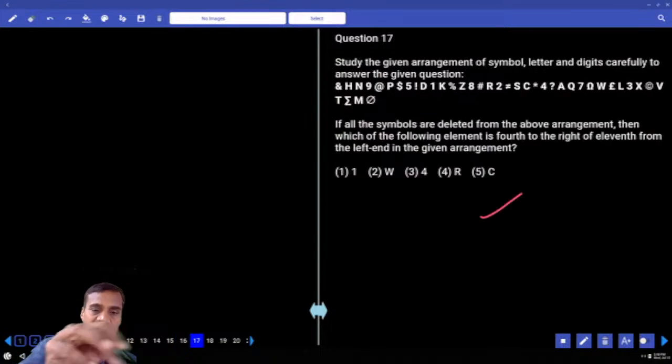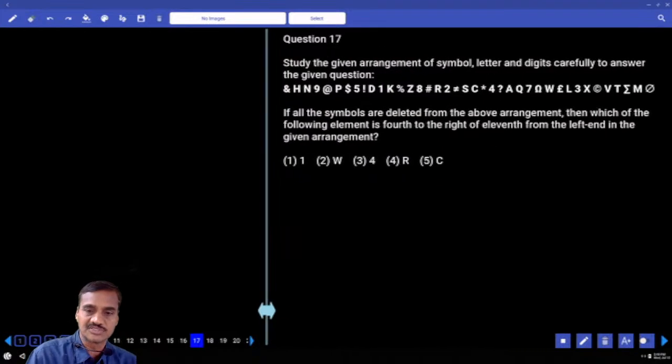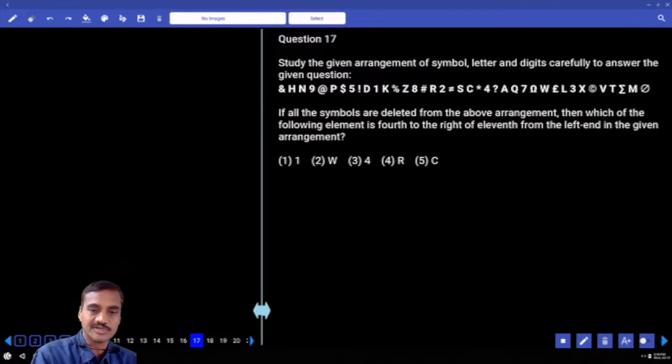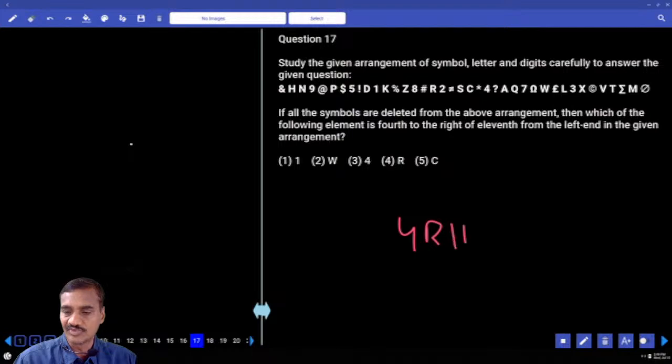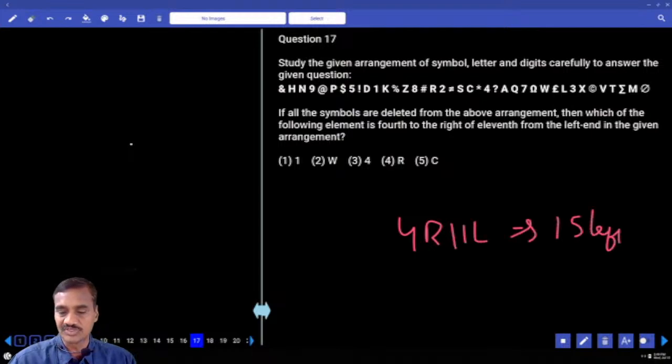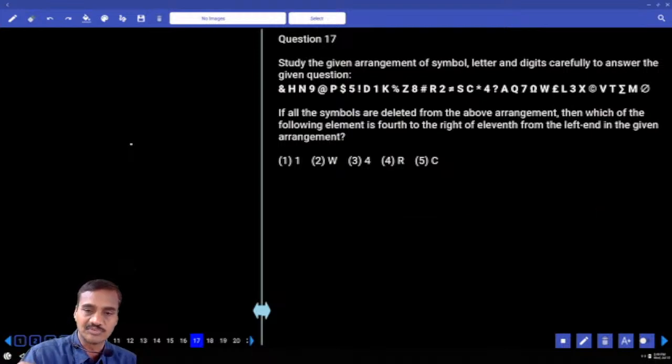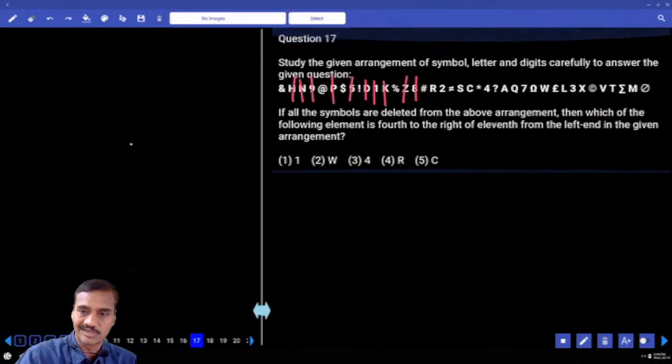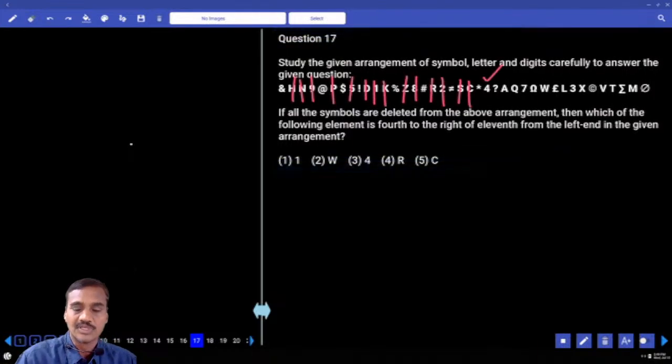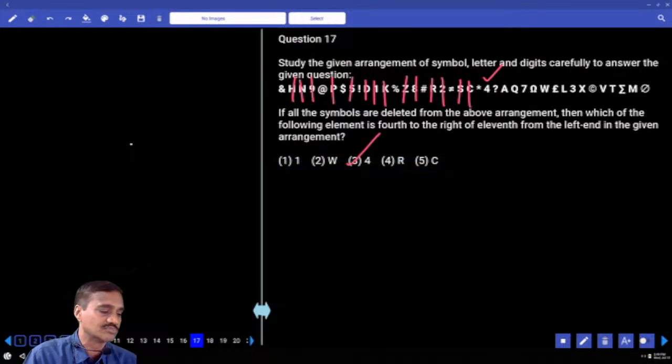Then 17 onwards. 17 onwards, first priority, second priority. Definitely under the first priority. If all the symbols are deleted, then which of the following is 4th to the right of 11th from the left? That will be 11 plus 4, now 15th from the left hand side, without the symbol. 1, 2, 3, 4, 5, 6, 7, 8, 9, 10, 11, 12, 13, 14, 15. What is your answer? 4, choice 3, question number 17.